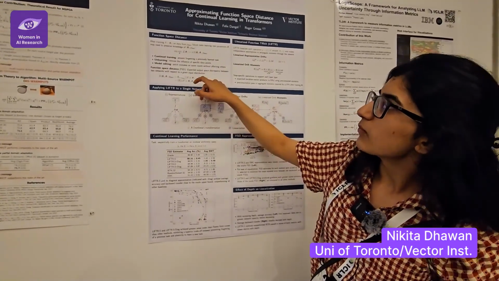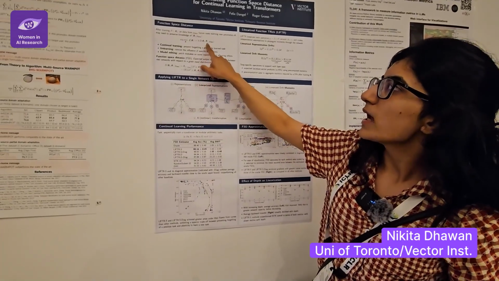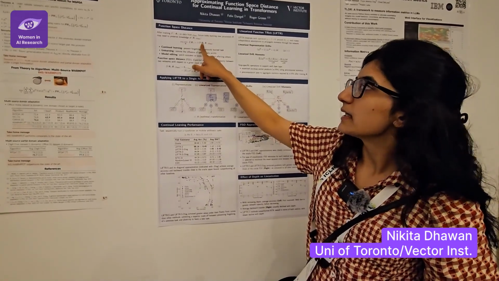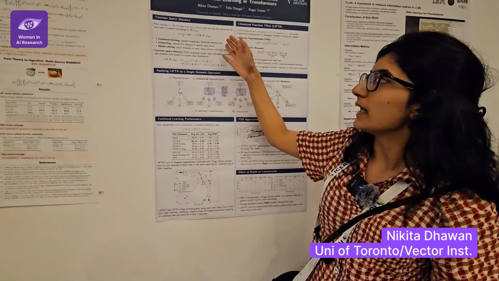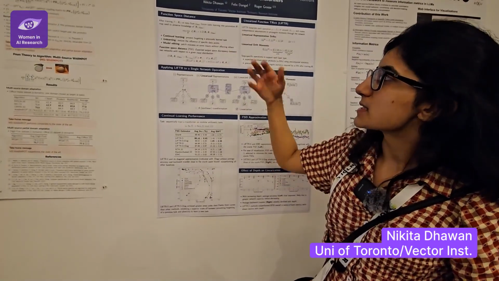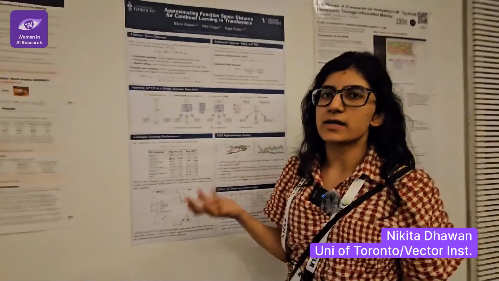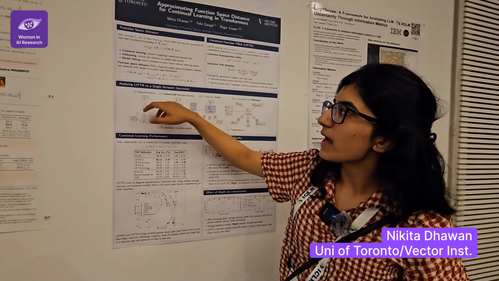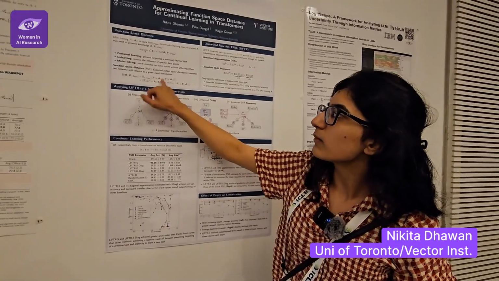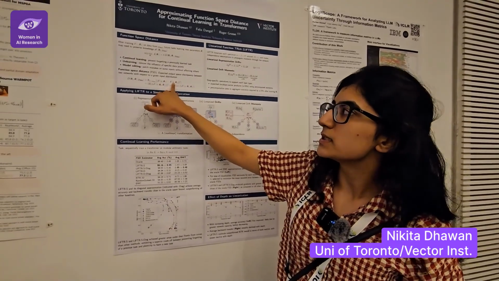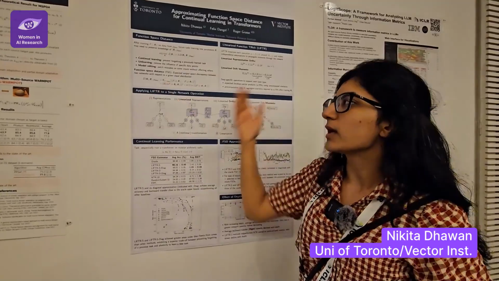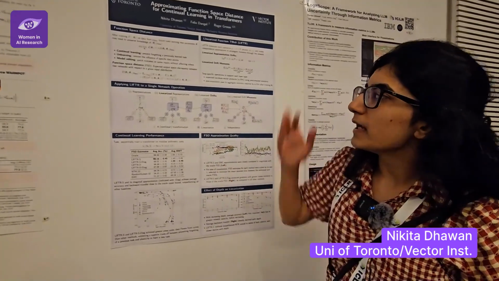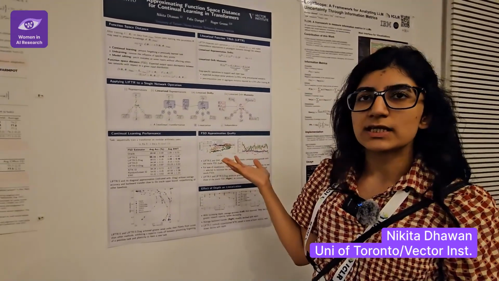So to formalize that, you want to maintain predictions while training θ1 on data that came from P data. And θ0 is a network that was originally trained on P data. And the reason we might want this function space distance is to prevent something like catastrophic forgetting. So if we can measure the distance in output space, so let's say the neural network is denoted by F, in output space, so we can measure this distance between θ1 and θ0 on predictions with input X, where X is drawn from P data, then we can use that as a regularizer, prevent catastrophic forgetting, maintain the predictions we're interested in.